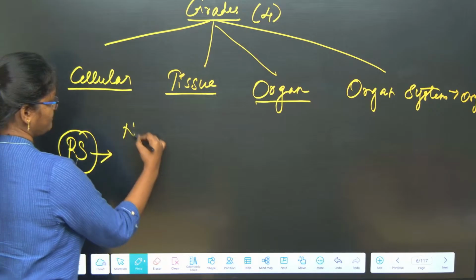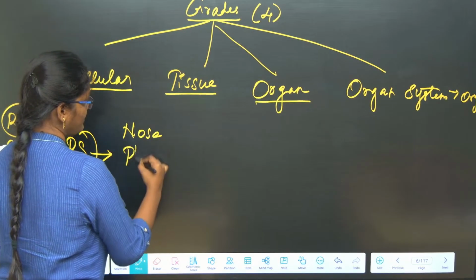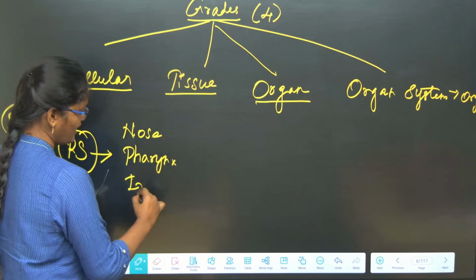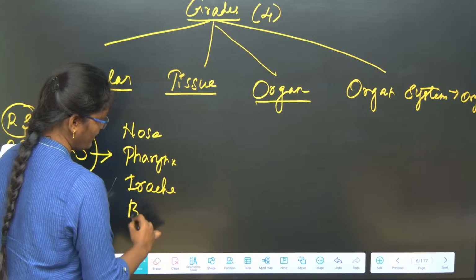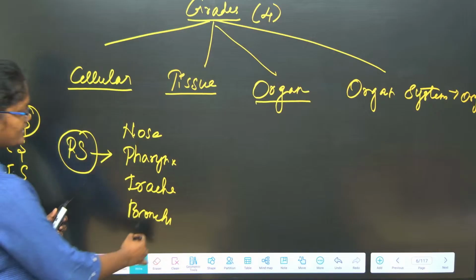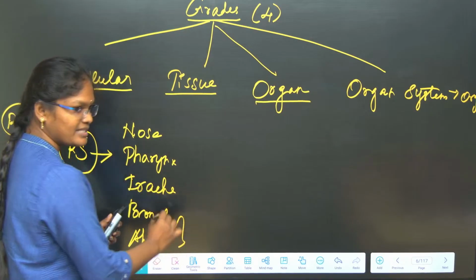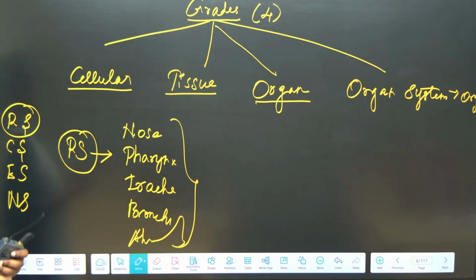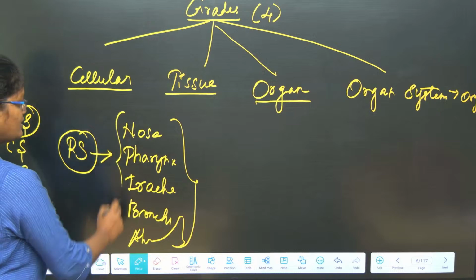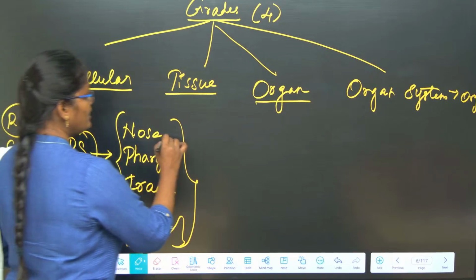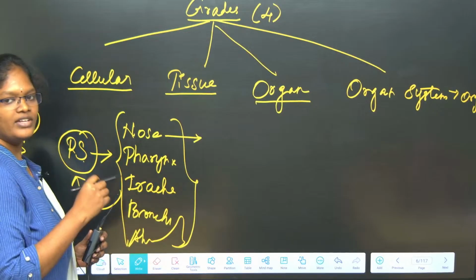See, nose, pharynx, larynx, after that trachea, bronchi, bronchioles, primary, secondary and tertiary bronchioles, finally reaching the alveoli, which we call the lungs. So all these organs do which function? They help in the respiration process. So a group of organs doing the same function is called an organ system, and that is nothing but the respiratory system. Now, we have a nose.